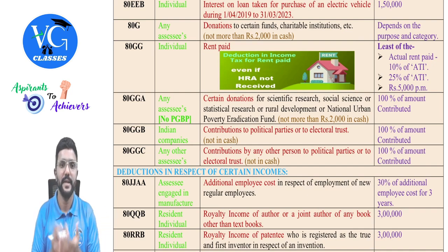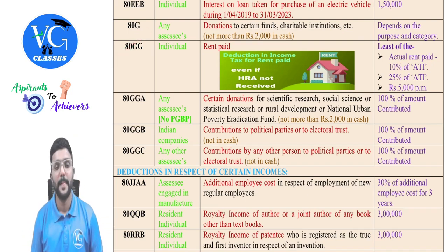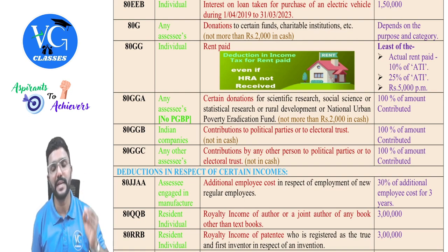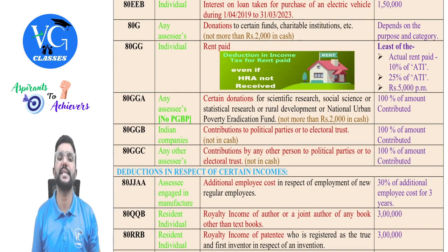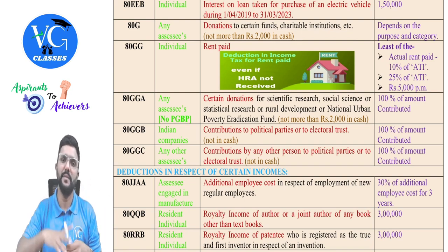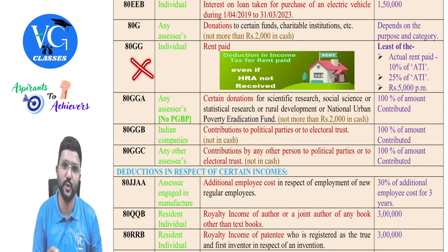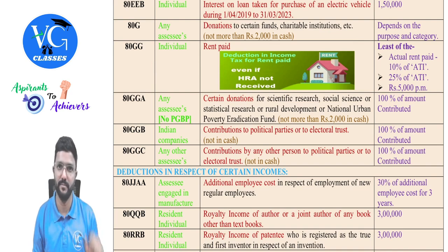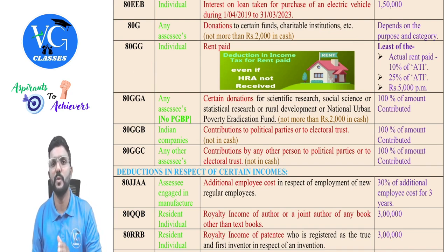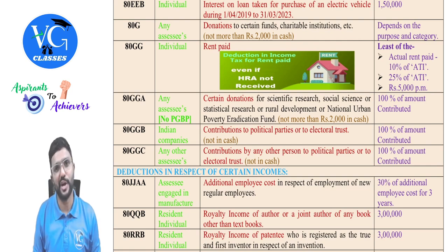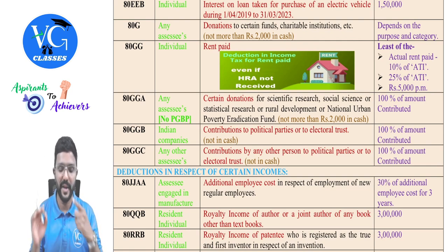Okay, sir. Fine. Coming back. Next, 80GG. An individual can claim deduction here for the rent paid, but please be careful. This deduction is only for the assessee who is not claiming exemption for HRA under section 10(13A). So if an employee is receiving house rent allowance from the employer, he will claim exemption under 10(13A) only? Yes. Can he also claim deduction under 80GG? No, no, no. This is not for them. This is for anyone else who is not in employment, or who is in employment but not receiving HRA, but paying rent.